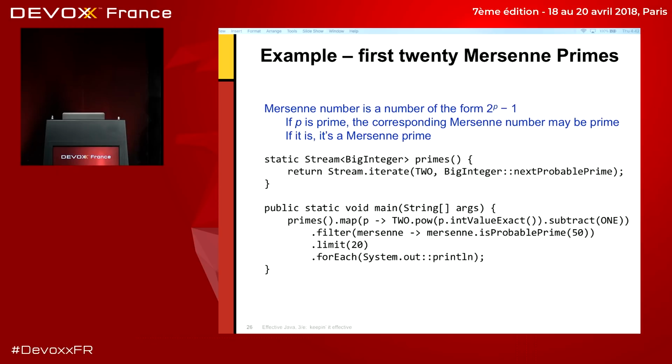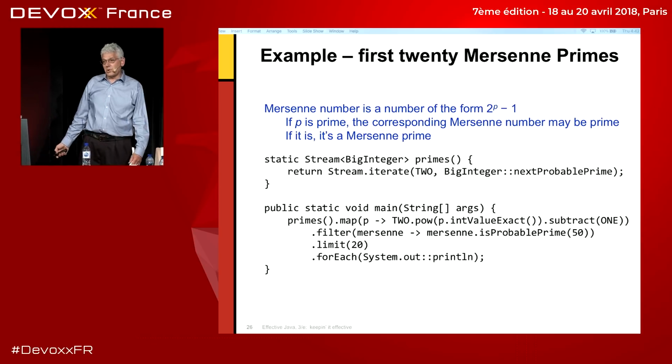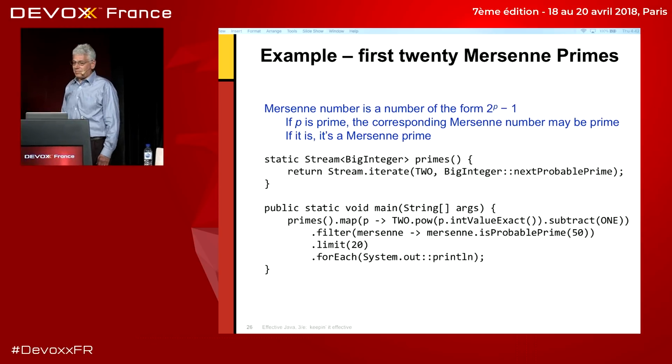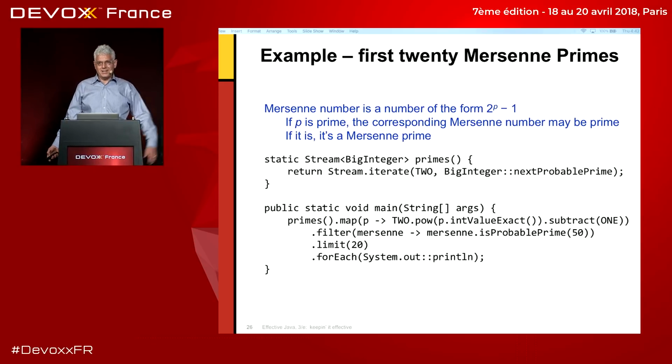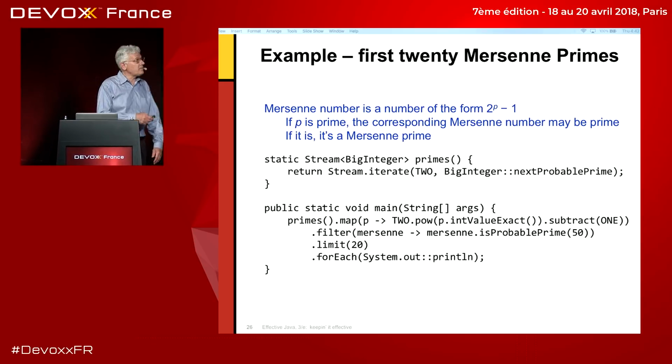So right here, we have an entire complete runnable program to print the first 20 Mersenne primes. So pretty cool, right? Nice demonstration of the power of streams.